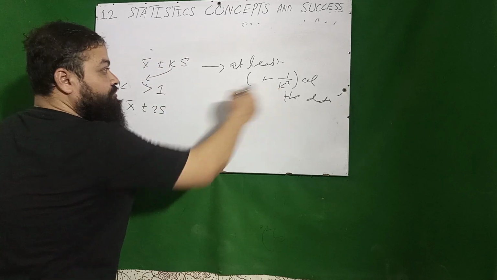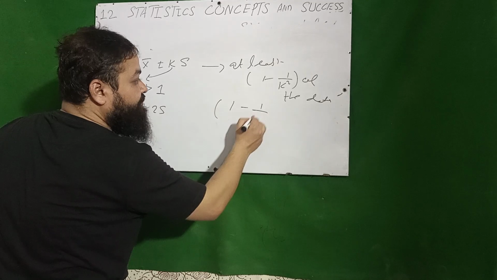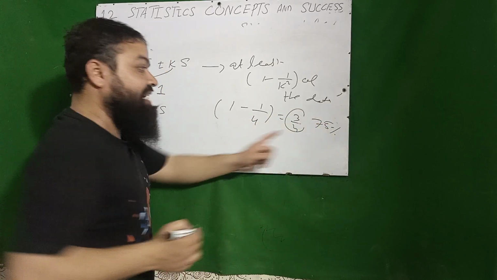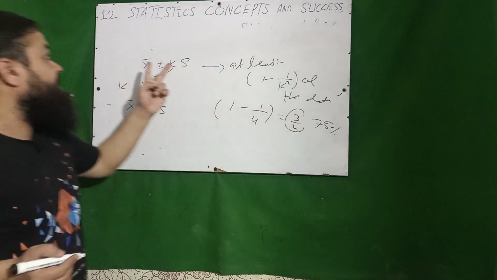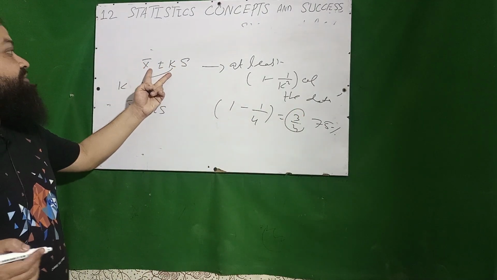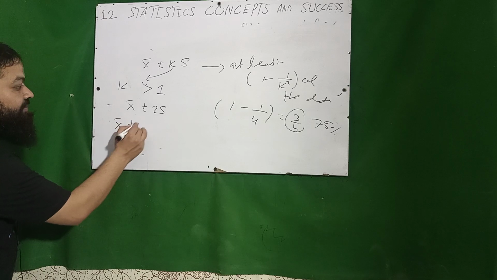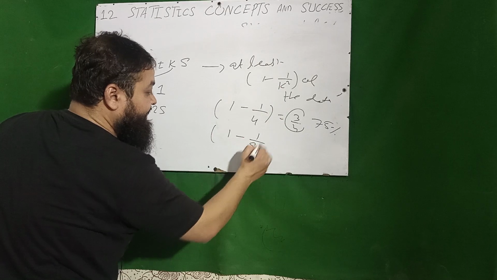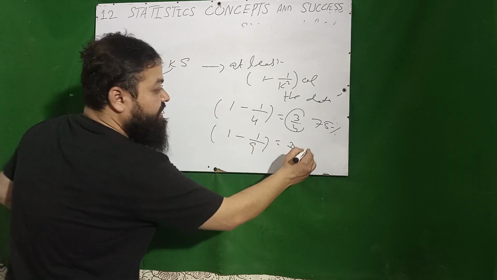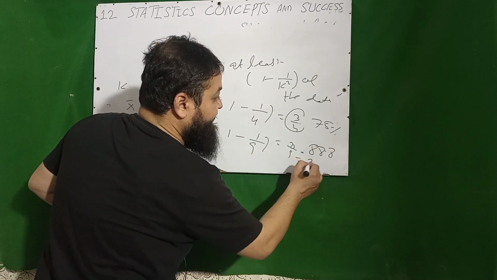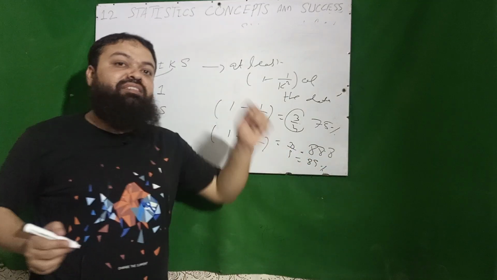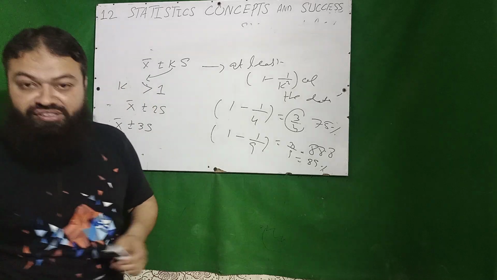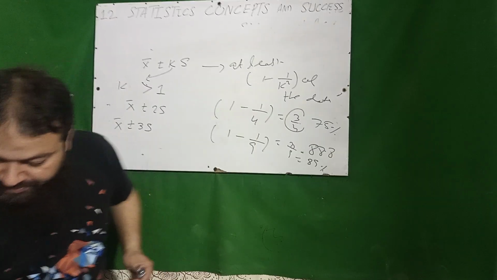Then I will have to put 2 over here. 1 minus 1 over 2 square, which is 4, gives 3 by 4, meaning at least 75% of the data is contained by x bar plus or minus 2s. And if the question is x bar plus or minus 3s, that will be 1 minus 1 over 3 square, which is 9. 8 by 9 is 88.8, almost 89% of the data is contained by x bar plus or minus 3s. All questions are very, very important.